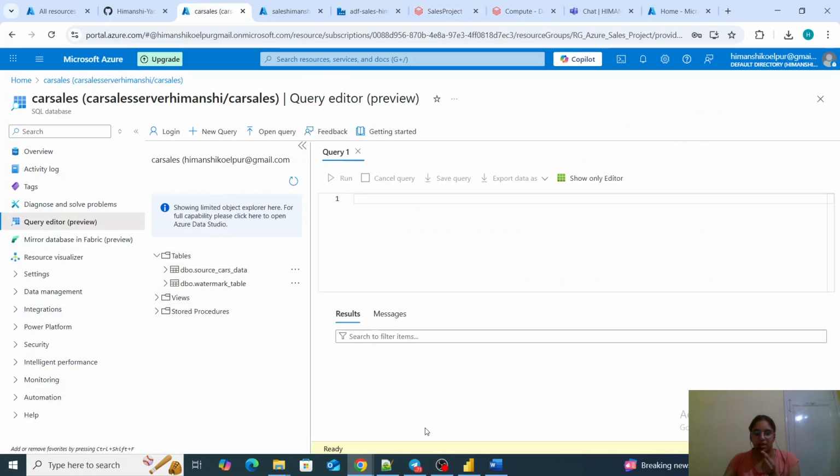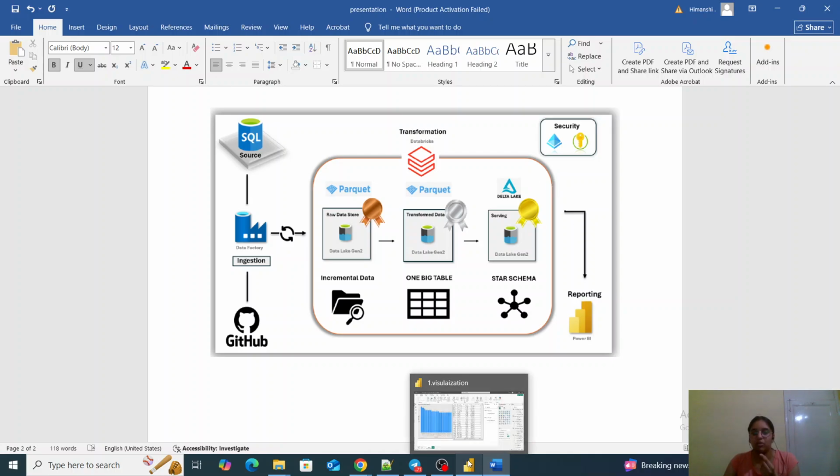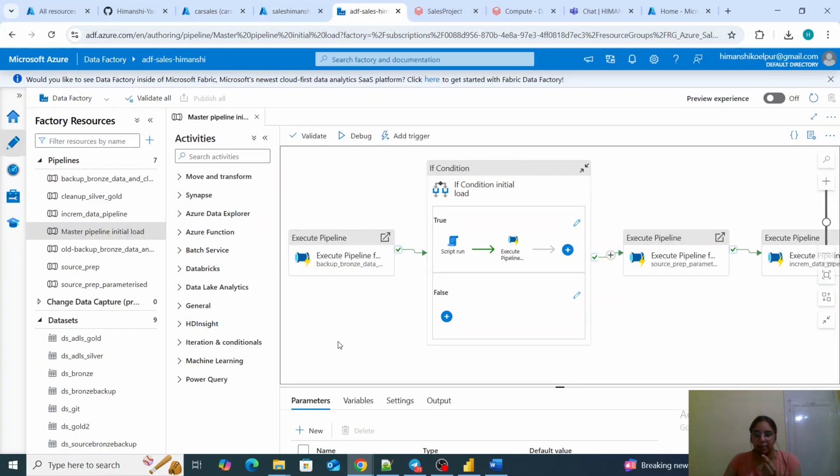This is my watermark table. When it is the first-time load, this will be updated to 00, and then the transformed data will be in the silver layer. All the dimensions, facts and the star schema we will have in the gold layer. I have connected Power BI to fetch the data from the gold layer, and then we will be doing reporting over that data. So this is my end-to-end pipeline.